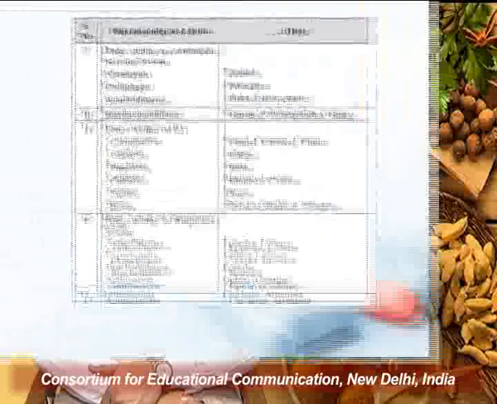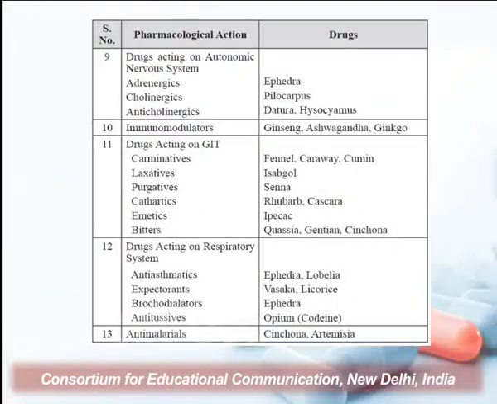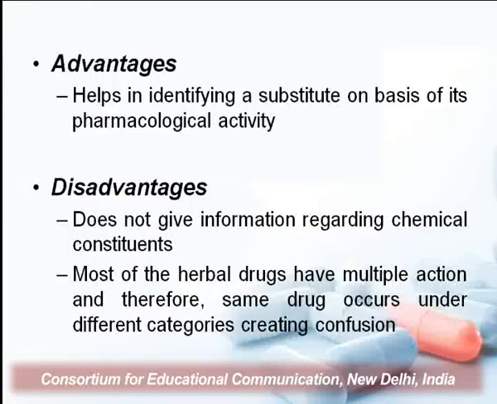Similarly, the drugs acting on other parts of the body, that is the gastrointestinal tract or respiratory system, or those having certain effects on the immune system, can be categorized as per their pharmacological effect or the therapeutic activity for which they are largely used.